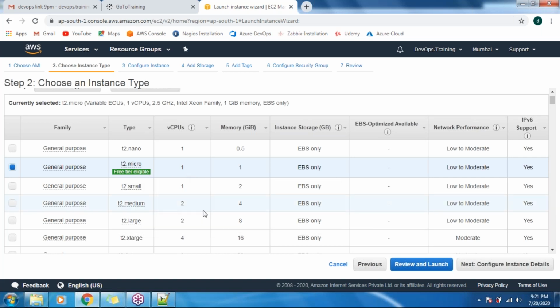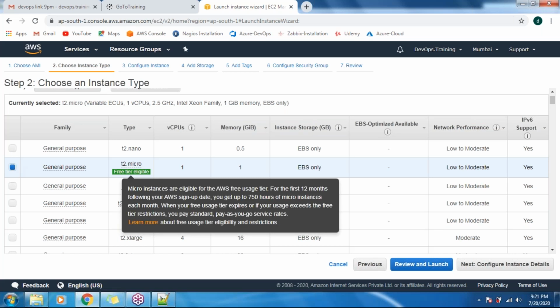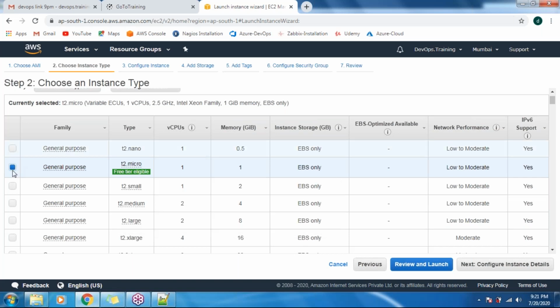Okay, if you want more configuration, then we need to select this one. So this extra large or whatever it is, based on your requirement. But for our learning purpose, the free tier is enough for us. Because if you use this T2 micro you won't get any charges. If you use any other instance family here, it is not freely available. We need to pay for that, basically just like a rent. So use this T2 micro only and click on configure details.